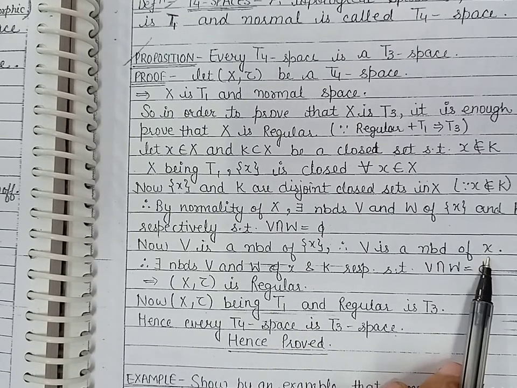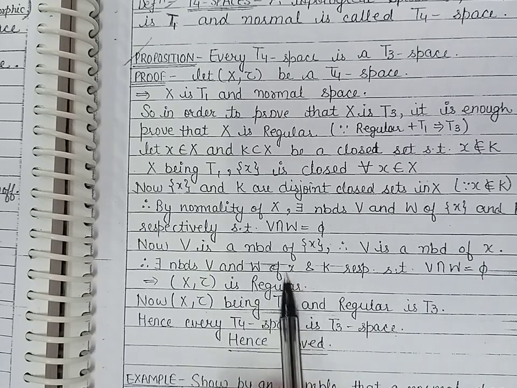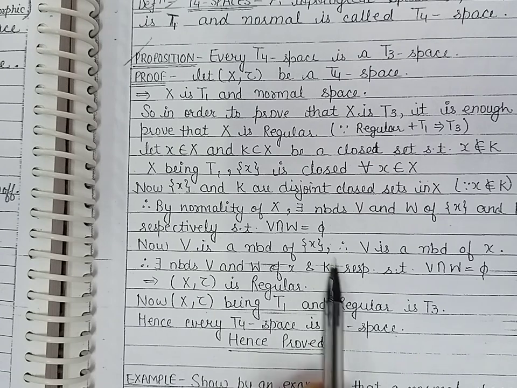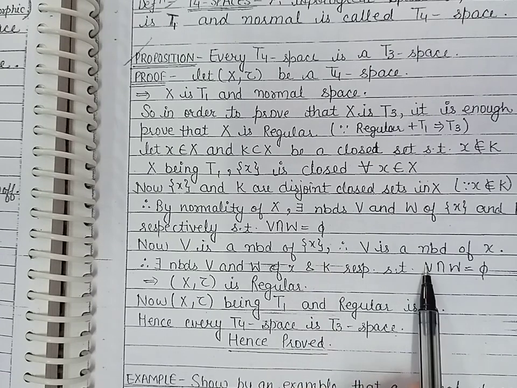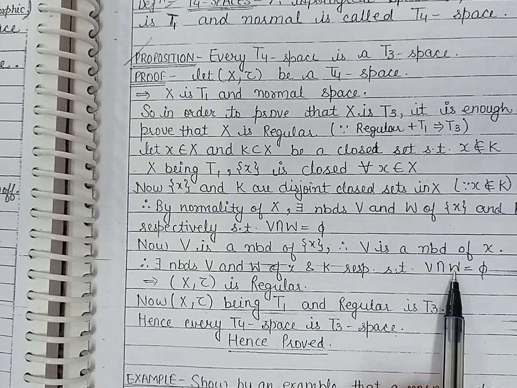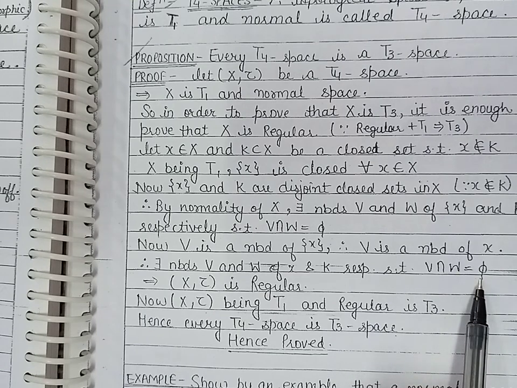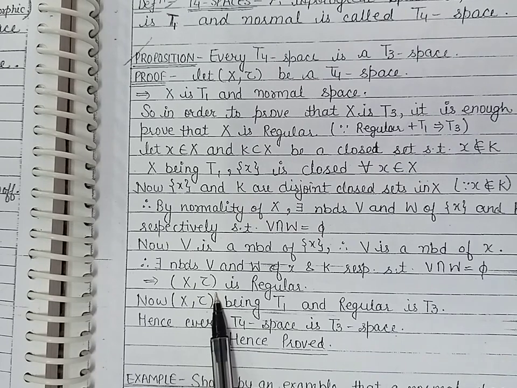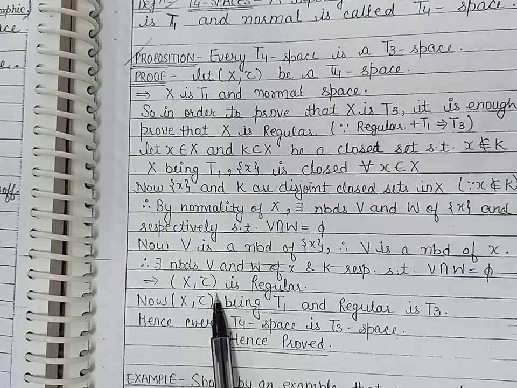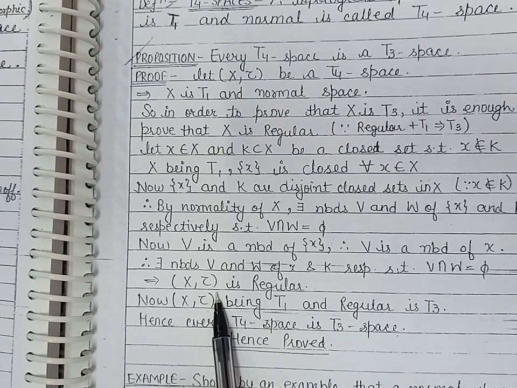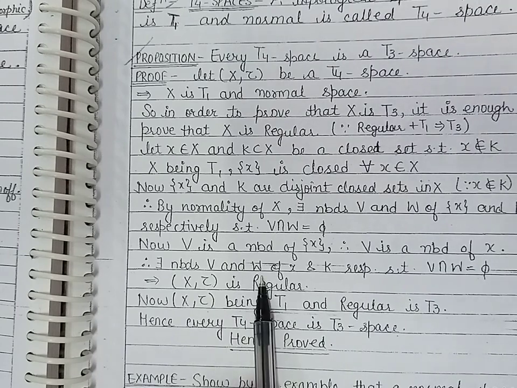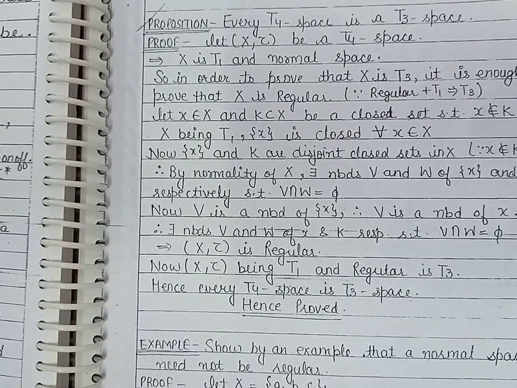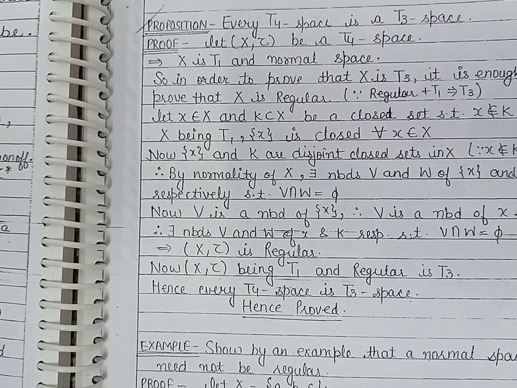So we have obtained V as the neighborhood of point x and W as the neighborhood of closed set K such that these two neighborhoods V and W are disjoint. So by definition we can say that the topological space (X, τ) is regular space. It is already T1, so T1 and regular, that means T3. So we can say that every T4 space is T3 space.